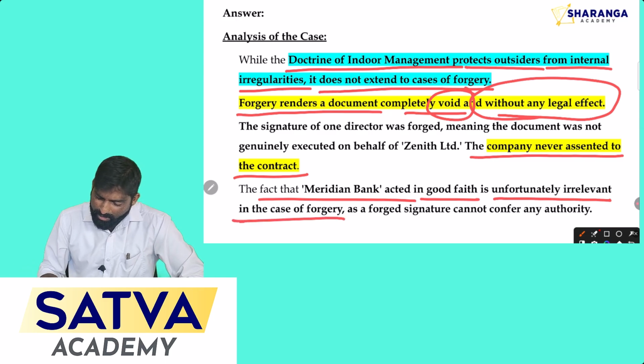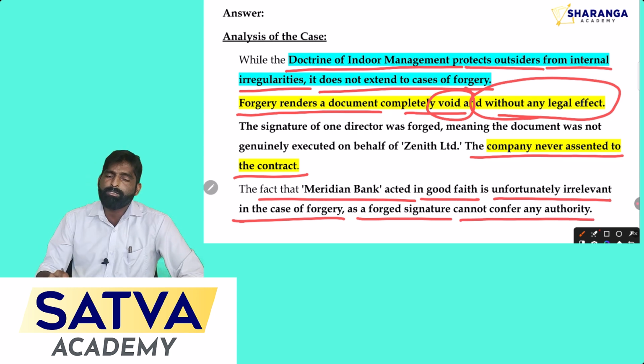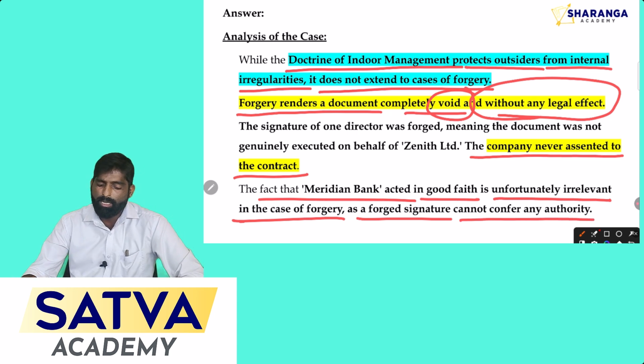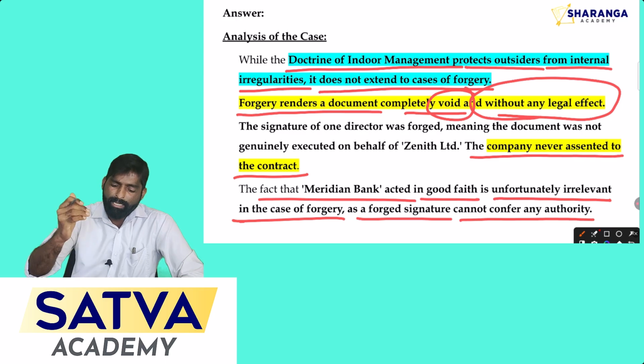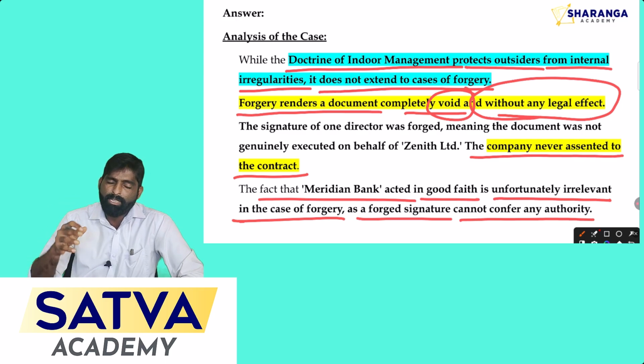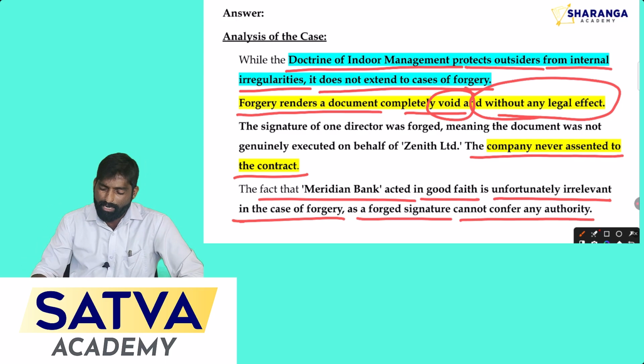In this case of forgery, a forged signature cannot confer any authority. So because of the forgery, there is no authority for Meridian Bank to enforce this contract. So now it cannot bind the Zenith company for the execution of this contract.